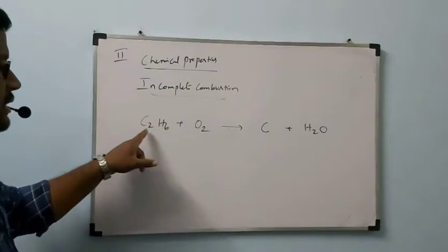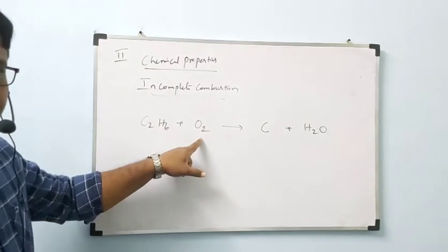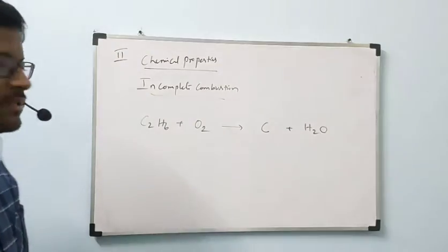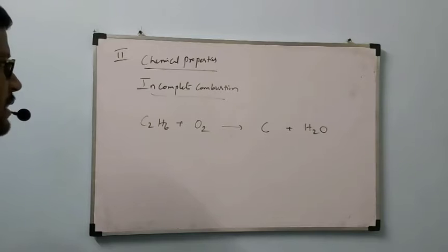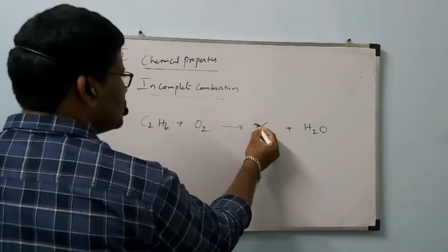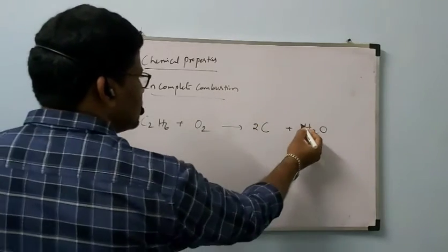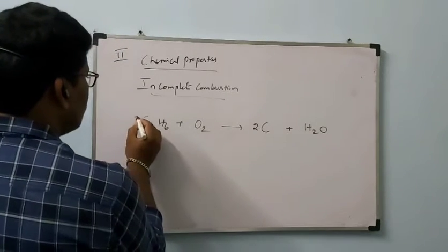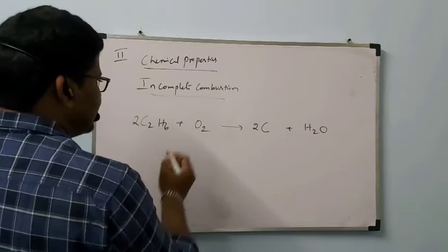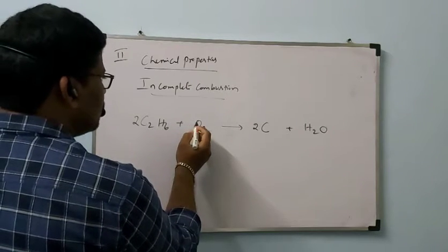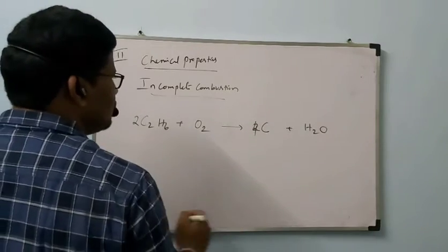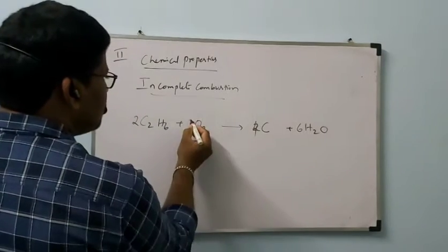So this C2H6 undergoes reaction with O2 to form carbon plus H2O. Balancing this reaction: C2H6 plus O2 gives C plus H2O. 2C2H6 plus 3O2 gives 4C plus 6H2O. Two C2H6 means 4C, and 2 times 6 is 12 hydrogens, giving 6H2O plus 3O2.